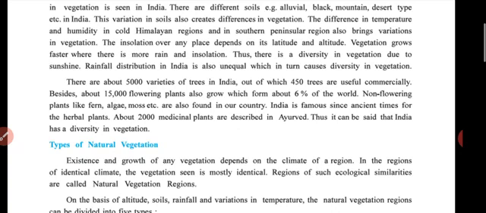About 2,000 medicinal plants are described in Ayurveda. Thus, it can be said that India has a diversity in vegetation. Please underline total 5,000 varieties, 450 commercially used, 15,000 plants also grow, which is 6%, then 2,000 medicinal plants. Please, students, underline.